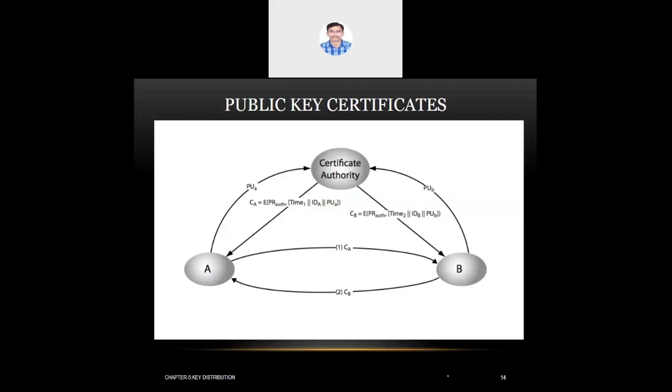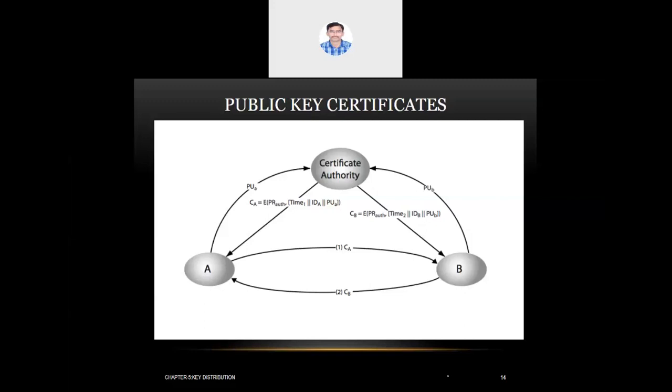Whereas in the earlier process, if you remember, if A wanted to communicate with B, then A requested B's public key. But in this case, A requests his own certificate in which his public key is embedded. Suppose A wants to communicate with B, he simply forwards that CA to B. If A wants to communicate with C, he simply forwards CA to C. If A wants to communicate with D, he simply forwards the CA to D.